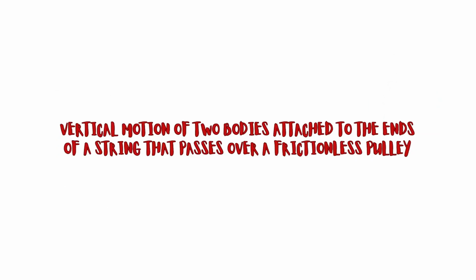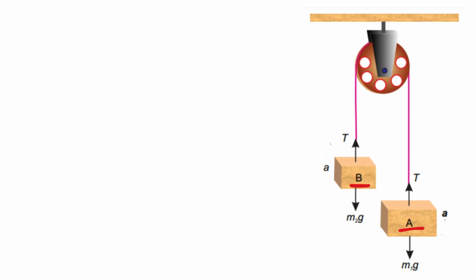If we talk about the vertical motion of two bodies attached to the ends of a string that passes over a frictionless pulley, we see two bodies A and B of masses m1 and m2 respectively. Let m1 be greater than m2. The bodies are attached to the opposite ends of an inextensible string. The string passes over a frictionless pulley as shown. The body A, being heavier, must be moving downwards with some acceleration. Let this acceleration be a. At the same time, the body B attached to the other end of the string moves up with the same acceleration a. As the pulley is frictionless, tension will be the same throughout the string. Let the tension in the string be T.